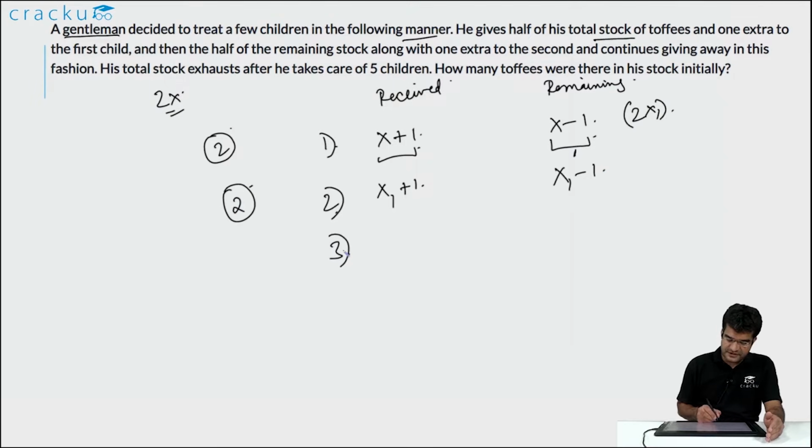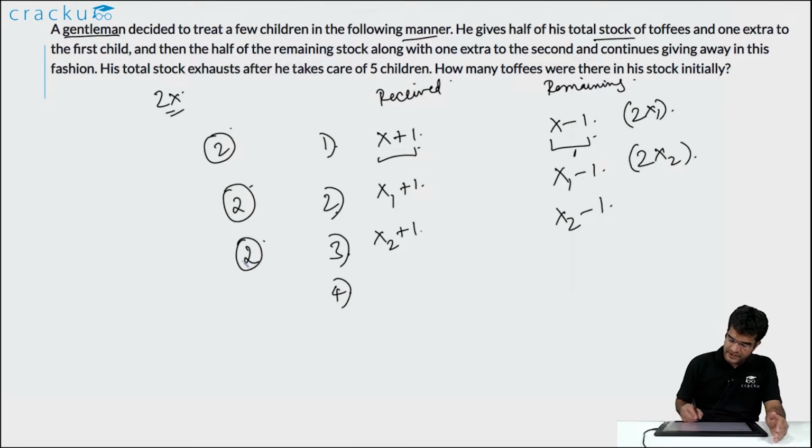The third person also receives in the same way. Let us continue the same pattern. For ease, let us assume that x1 minus 1 is equal to 2x2. So the number of toffees that the third child receives will be x2 plus 1, and the number of toffees that are left after giving toffees to the third child is x2 minus 1. The difference again is equal to 2. Let us assume that x2 minus 1 is equal to 2x3. Now after giving toffees to the fourth child, that is x3 plus 1, the number of toffees that are remaining is x3 minus 1. Let us assume that this is equal to 2x4.